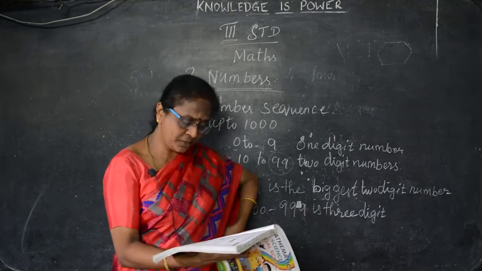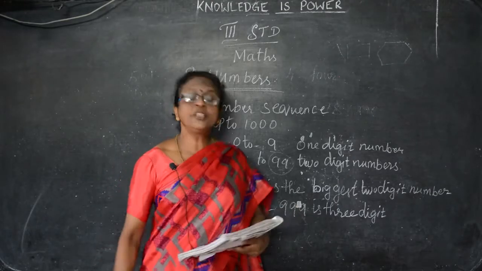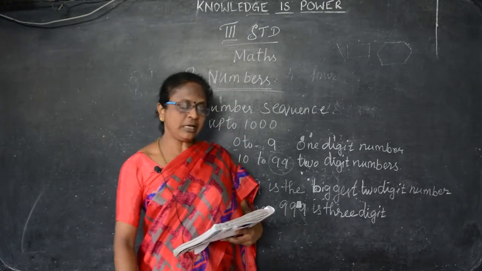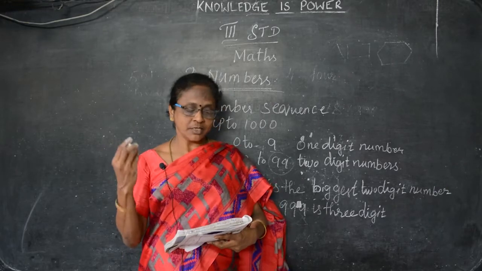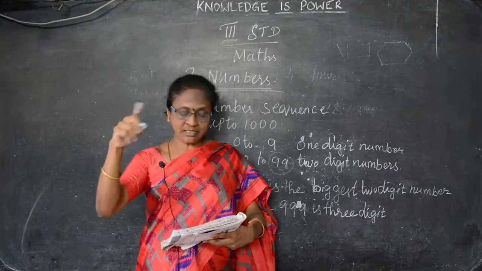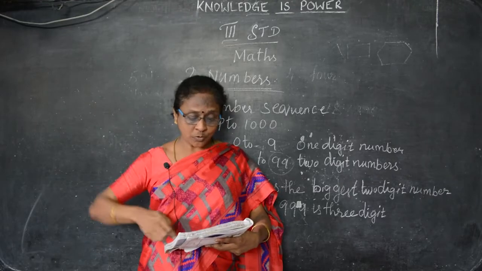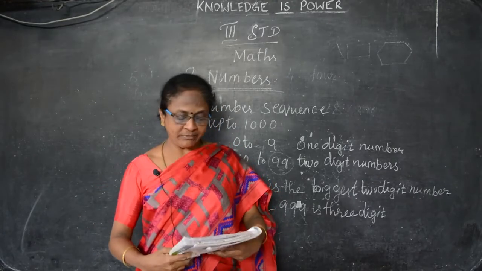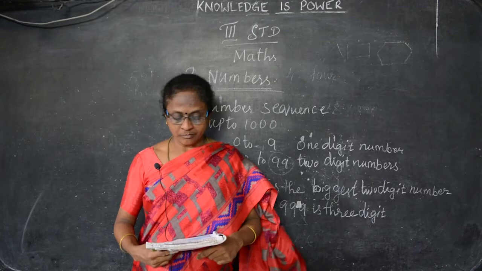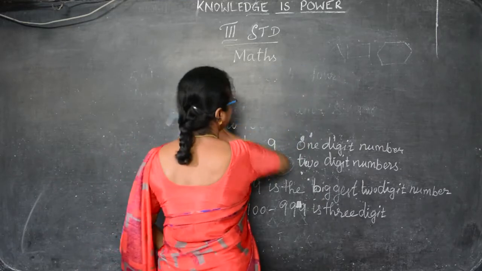Now formation of the numbers. How to form the numbers? Formation of numbers for 10, 100, 1000. How to get 10, 100 and 1000 by adding numbers. So 1 plus 9 is 10. Like that, 1 plus 99 is 100. So 1 plus 999 is 1000. When we add 1 with 99 we get 100, so 100 is the smallest three digit number. Can you understand this? Now listen.